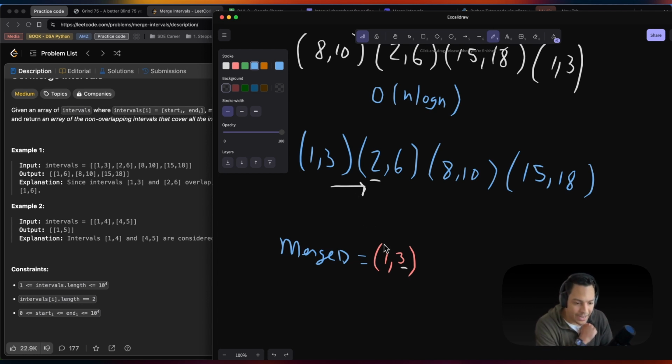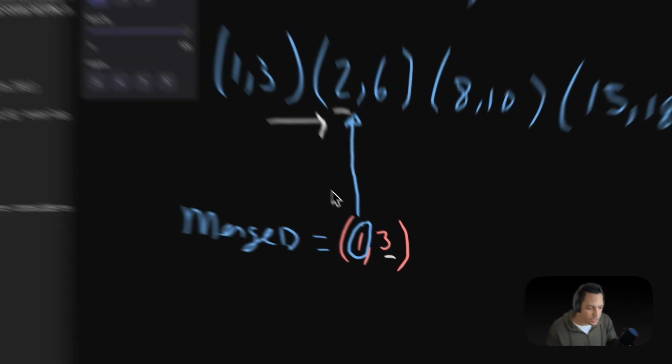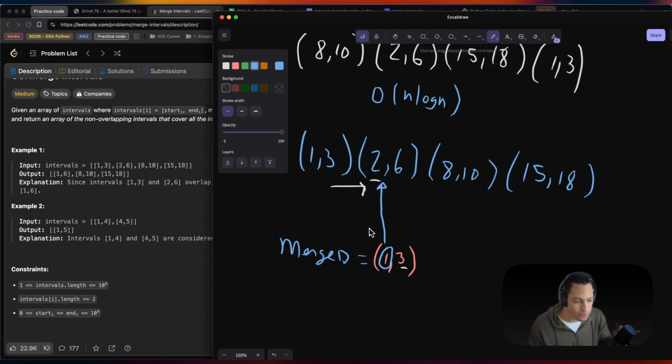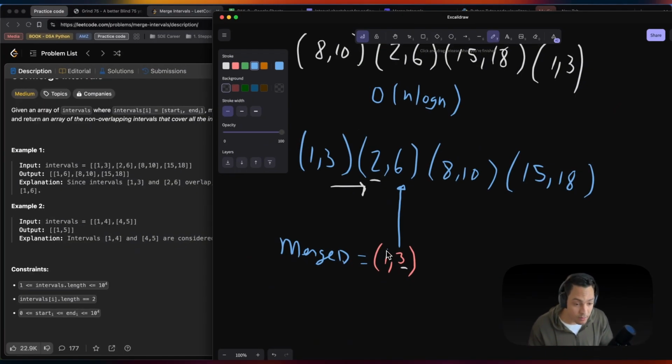Well, I know I have the smaller starting time already because the list is sorted. So since the list is sorted, I don't need to get the starting time of this interval because I already know I have the minimum possible interval starting time. What I actually need is the greatest ending time, the biggest ending time between these two, because I want to merge my smallest starting point with my greatest ending point. So again, I make this array dynamic.